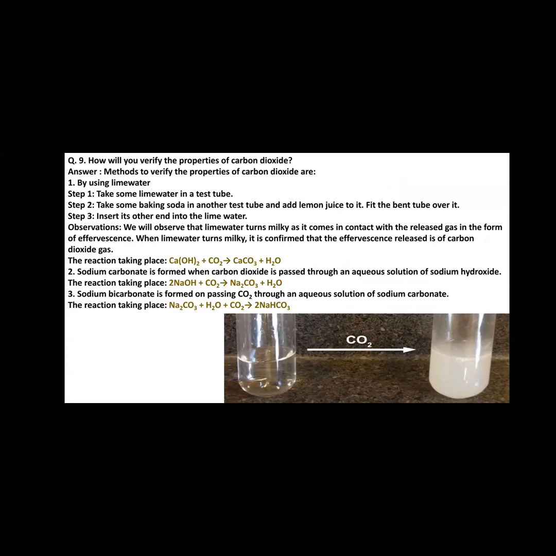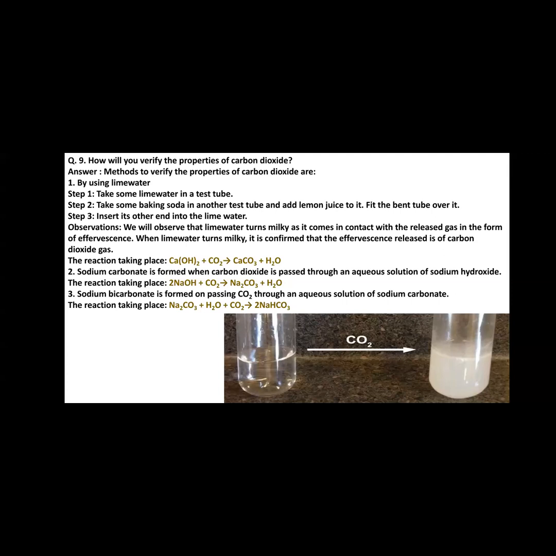Step 1: take some lime water in a test tube.